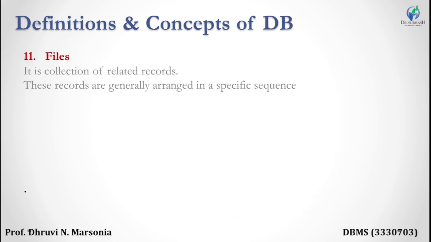The 11th definition is files, which you already make for each and every subject. Same here, a file is a collection of related records. Records are generally arranged in a specific sequence. If you have a file like DBMS, starting with our first practical through practical 13, that is a record arranged in a specific sequence, and it is a collection of related records.